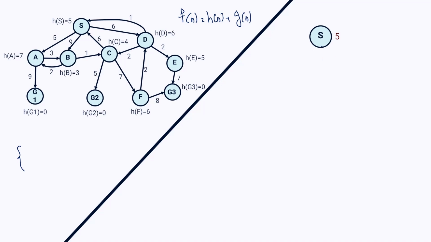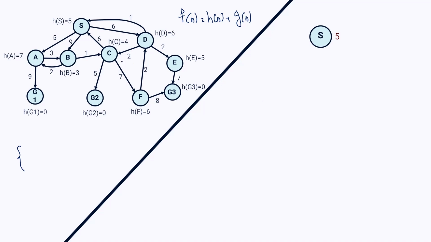So for node S, my H value is 5, and my G value, because we are in the starting node, is 0. So my F would be equal to 5 for node S. So this is how I write down 5 here. So let's continue. I have to expand this node because this is the only node that I have.